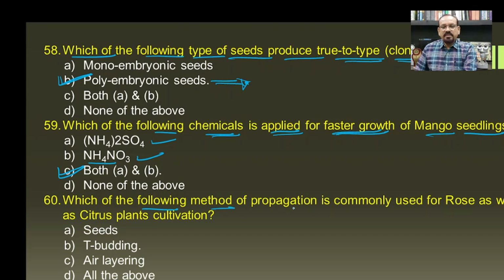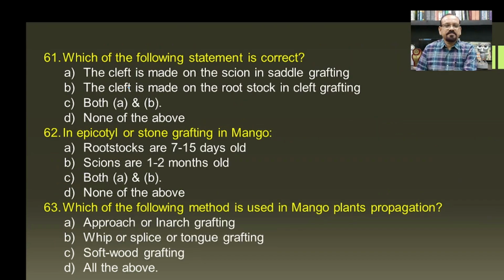Then which of the following method of propagation is commonly used for the rose as well as the citrus plants cultivation? So the T budding is one of the common methods which is used for the rose plant as well as the citrus, and hence B will be the correct answer for this question. Then which of the following statement is correct?